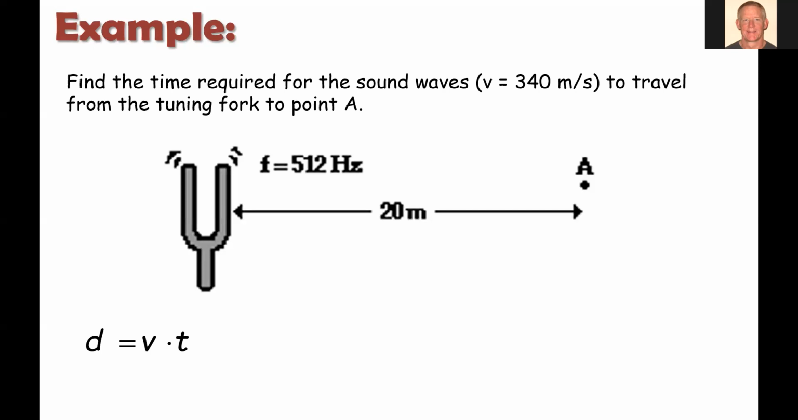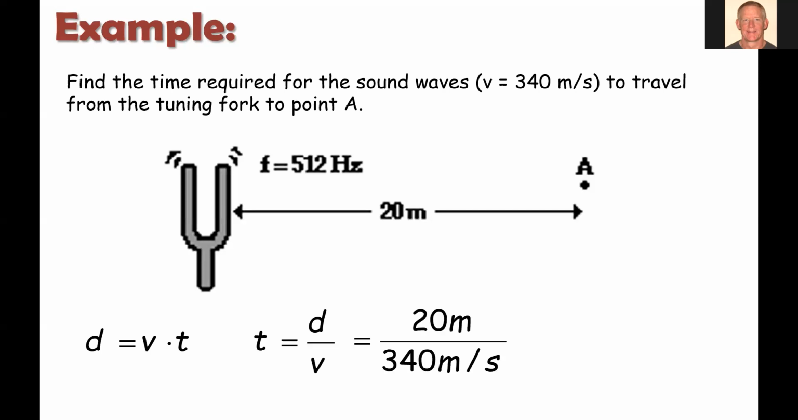Just going back to our motion equations, distance equals velocity times time, because we know how fast the sound wave is traveling. We know the distance that it needs to travel, and we're simply solving for the time. So we can plug those in, 20 meters divided by 340 meters per second, and we'll see that it doesn't take long at all for that sound to travel: 0.059 seconds. Speed of sound through air is fairly fast. It's between 600 and 700 miles per hour.